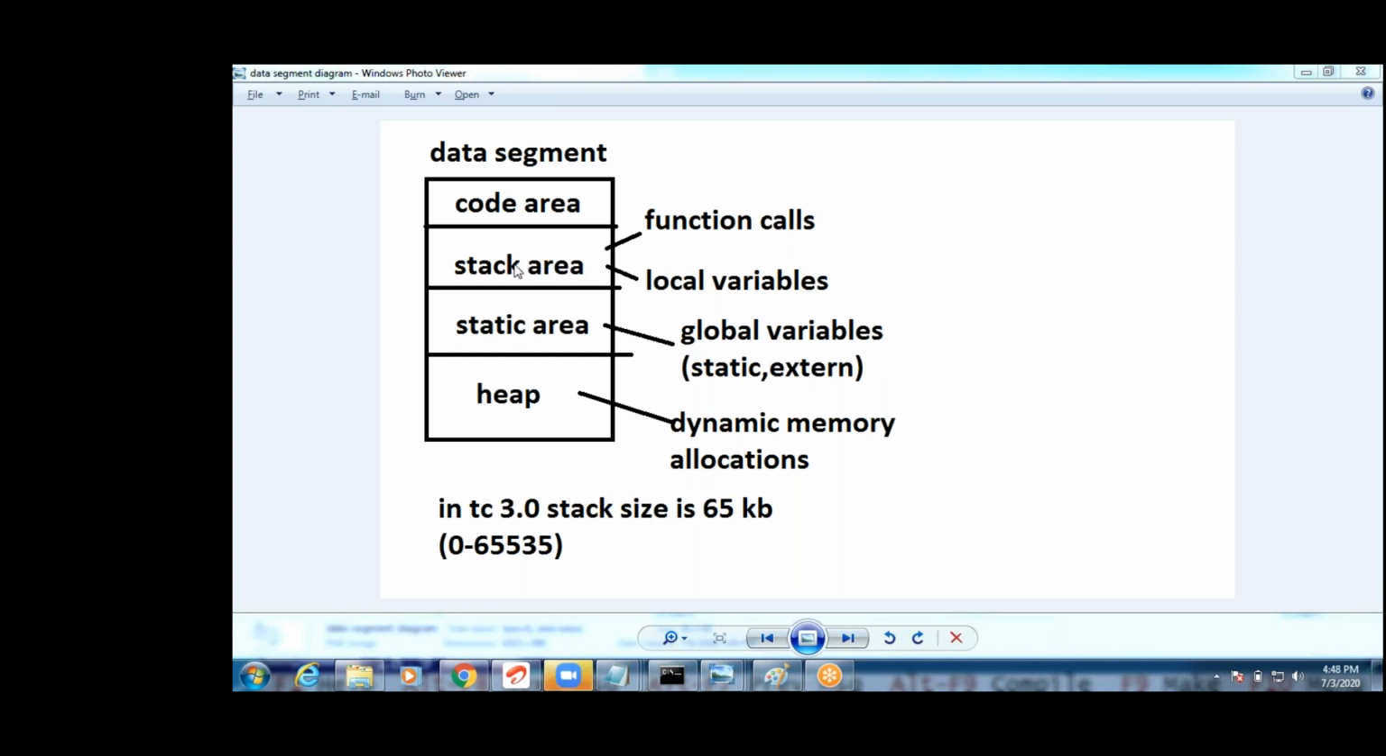For this software, TC 3.0 means I am using this version, guys. The latest version is 4.0. In TC 3.0, the stack size is 65 KB. The stack size of 65 KB means how many bytes? This many bytes.